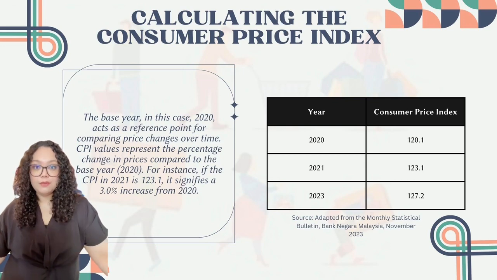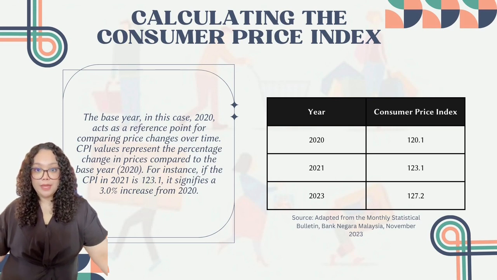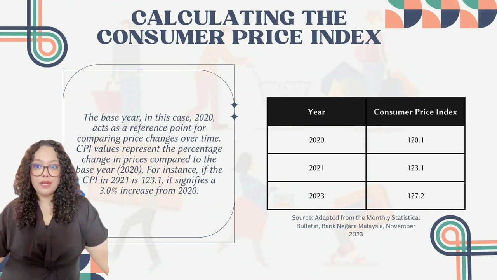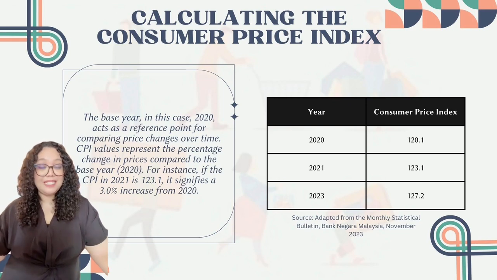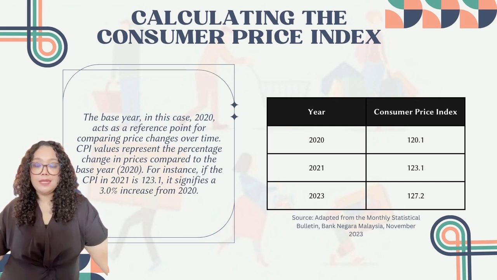Hi, Assalamualaikum. My name is Norfadilah Ismail, student ID 2022-90907. I would like to present calculating the index of our topic, inflation in Malaysia. As shown in our CPI index table for year 2020 to year 2022, the CPI in year 2021 is 123.1. It signifies a 3% increase from year 2020. The table is adapted from the Monthly Statistical Bulletin from Bank Negara Malaysia for November 2023.